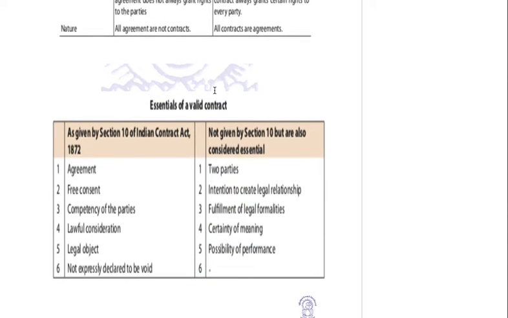Now we'll do essentials of a valid contract. What are the essentials of a valid contract? Now there are 11 points we are discussing. 6 of these points are prescribed by Section 10 of the Indian Contract Act.